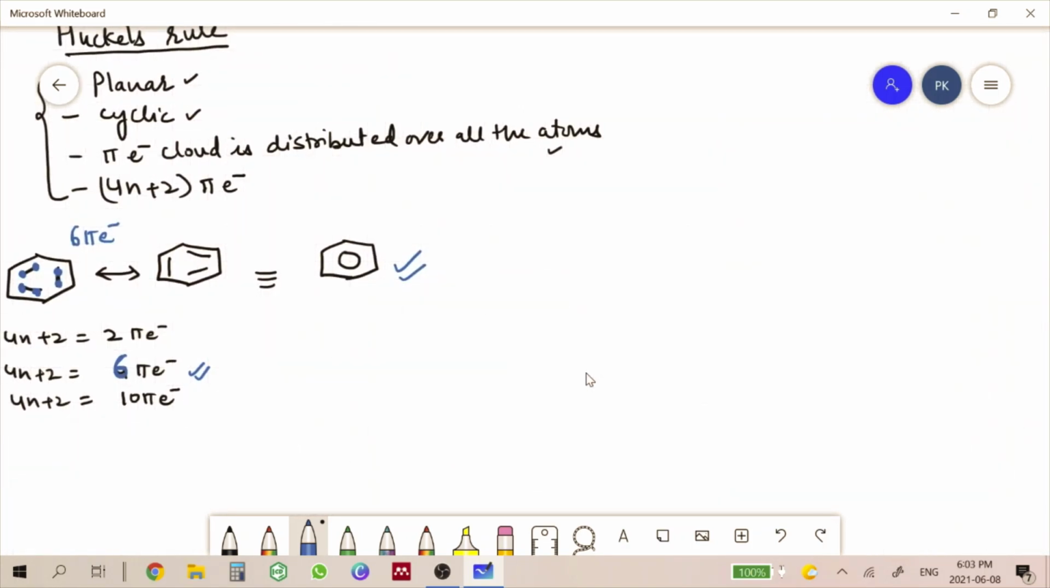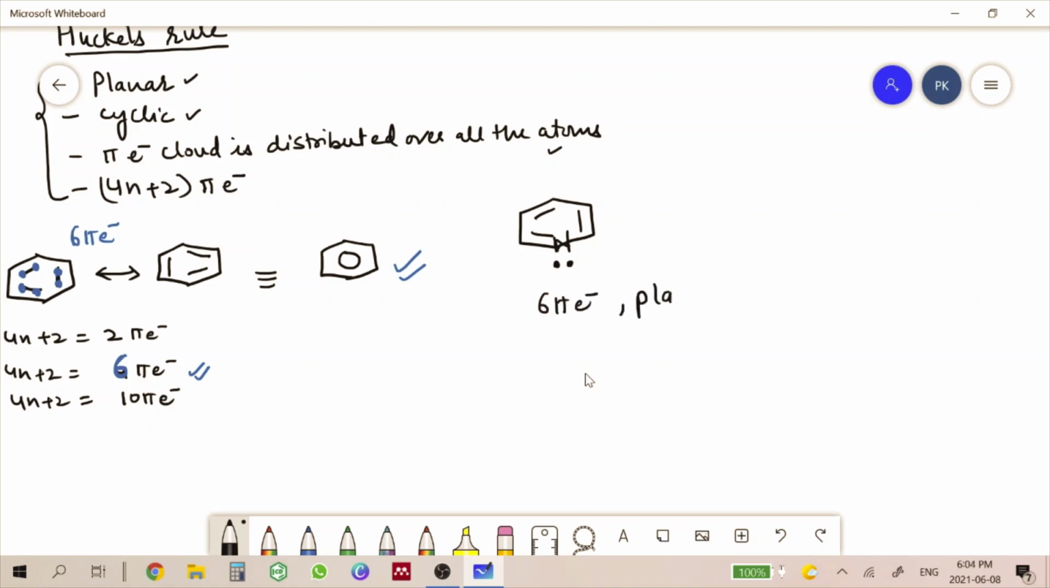Our next example is of pyridine. In case of pyridine, instead of carbon, nitrogen is one of the atoms in this ring. Now nitrogen has one lone pair of electrons over here. Likewise benzene, this compound also has 6 pi electrons.